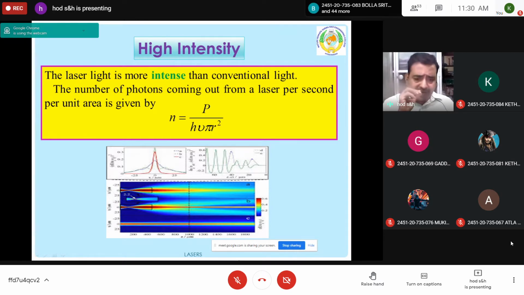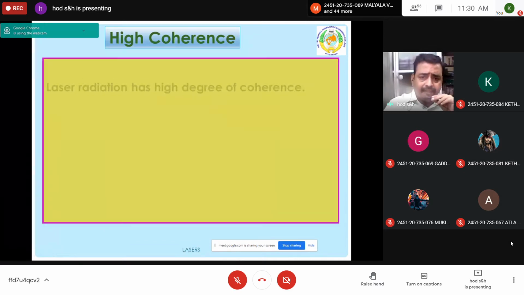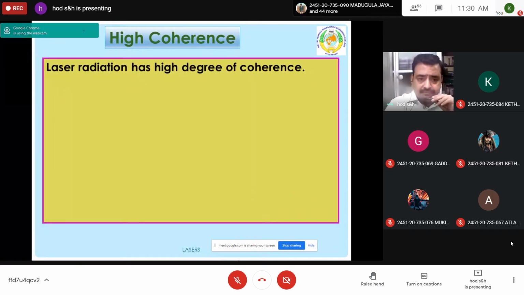You can see in the diagram how lasers come from the source with great intensity and travel without any deviation. So the first one is monochromaticity, the second one is high directionality, and the third one is high intensity. These are the properties of laser when you compare it with ordinary light. And the fourth one, high coherence.